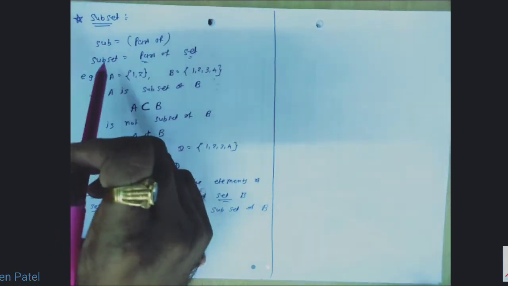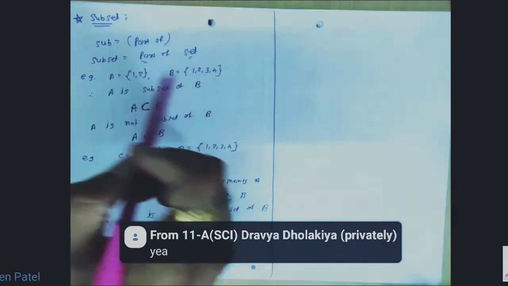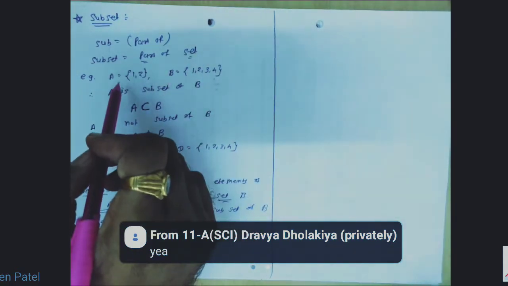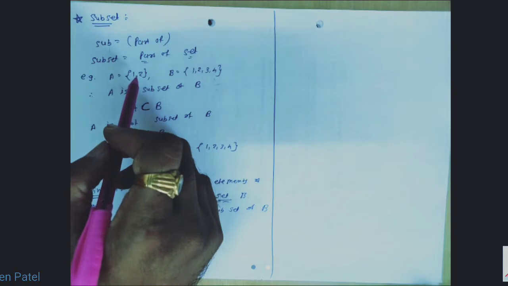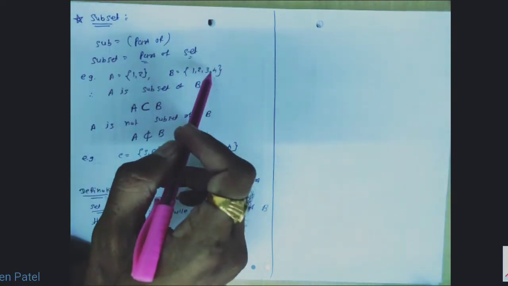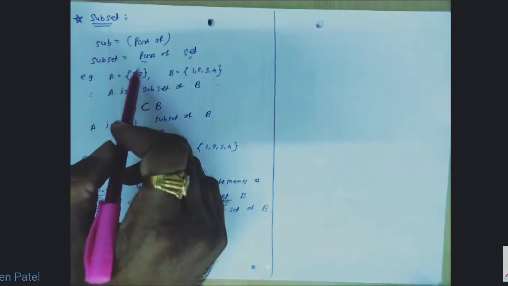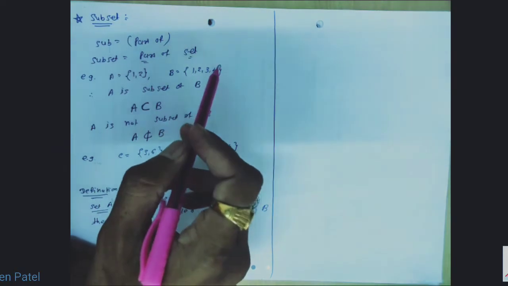Part of, that means set A must be part of set B. All the elements of set A are the elements of set B. Here elements in set A are 1 and 2. So here we can say that 1 and 2 are the elements of B. Every element of A is in set B. That means A is the part of set B. A is some part of set B; this A has come inside set B.